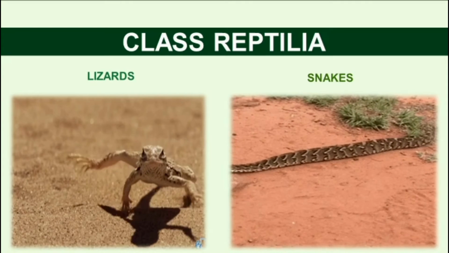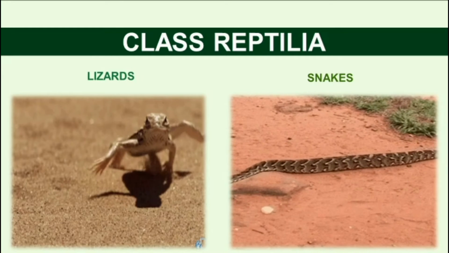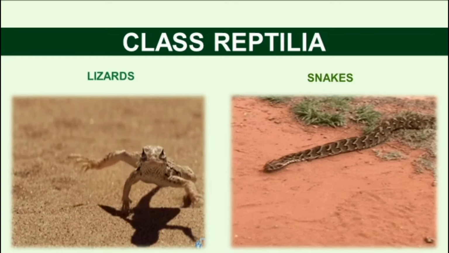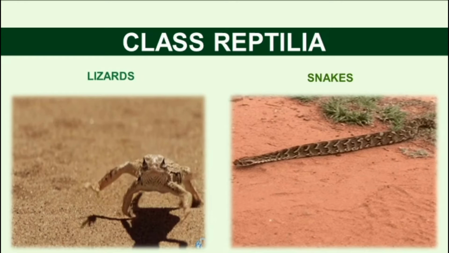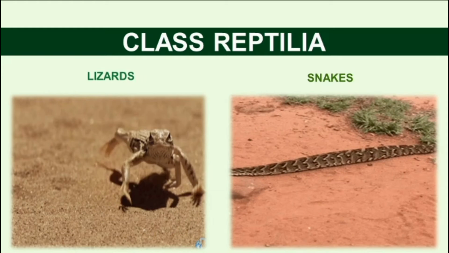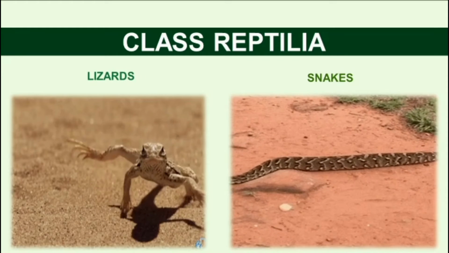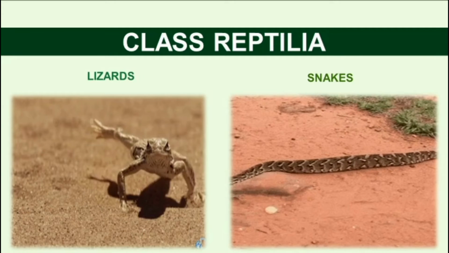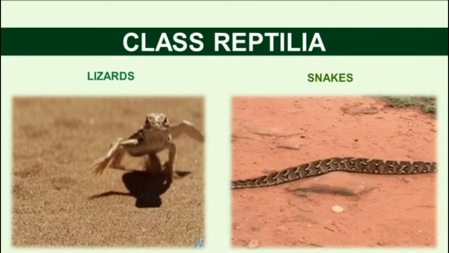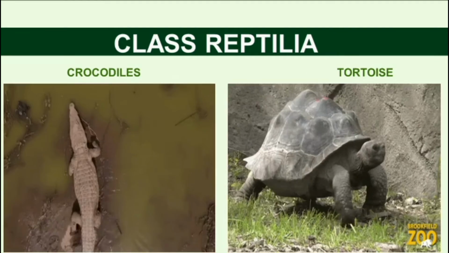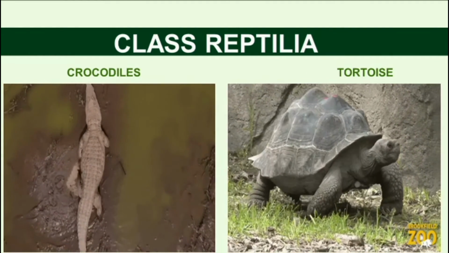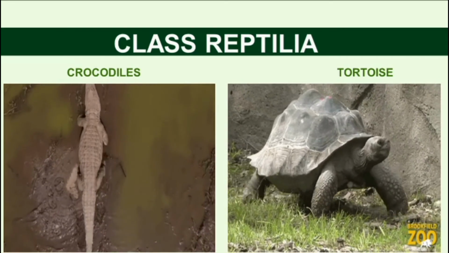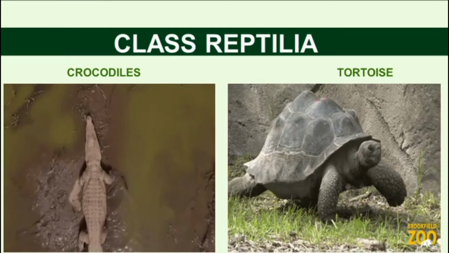Now you can see these two pictures, showing how the animals travel and creep on the land, and how they move from one place to another. These are lizards and snakes. These two animals are viviparous and give birth to their young ones. Other examples are crocodiles and tortoises. These two animals lay eggs away from the water bodies.